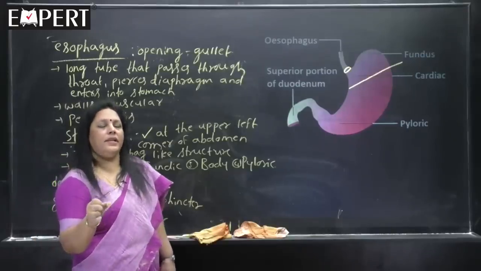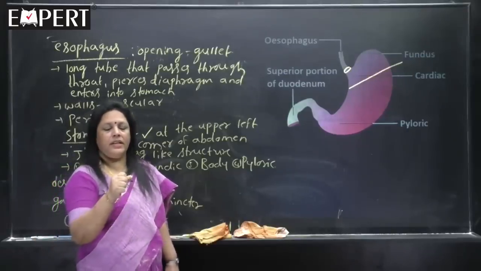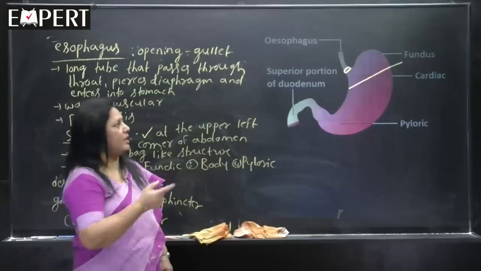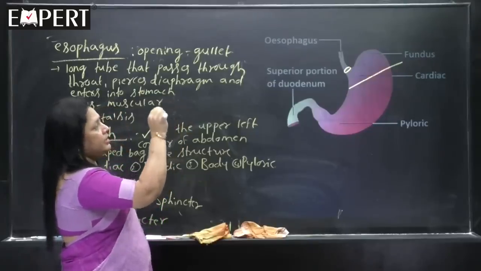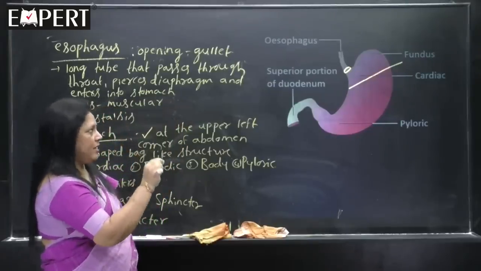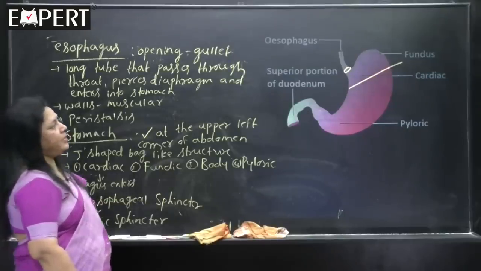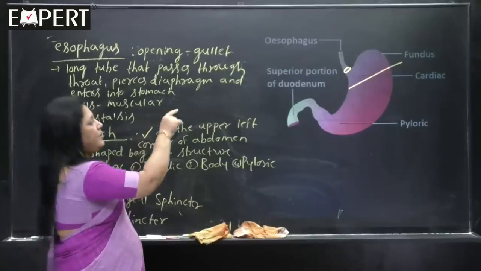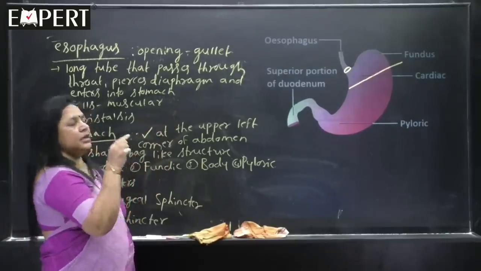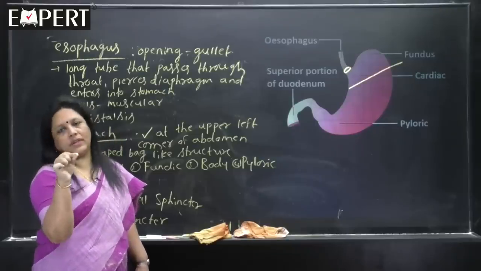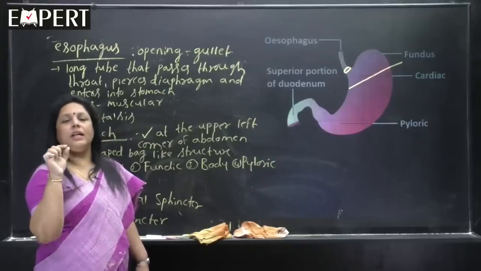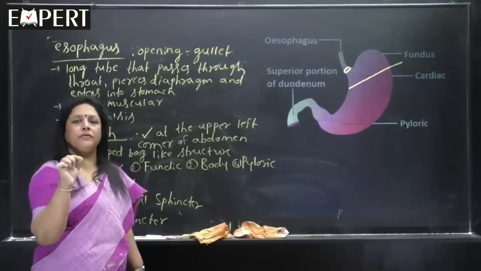When the body requires, they will be closed, and when it does not require, they open. Food enters into the cardiac part of the stomach when the gastroesophageal sphincter or cardiac sphincter is open. Once the food enters into the stomach, this valve immediately closes to prevent the backward flow of the food.